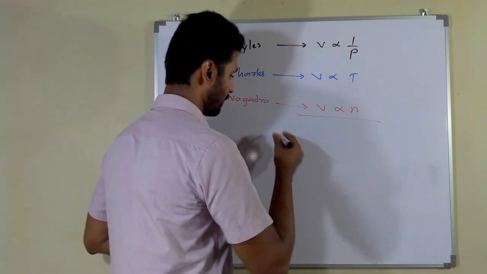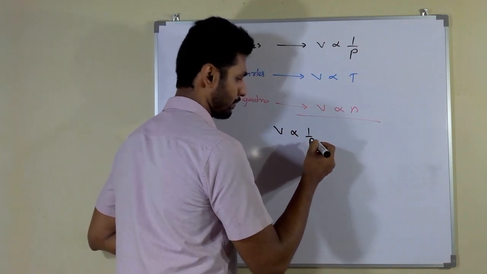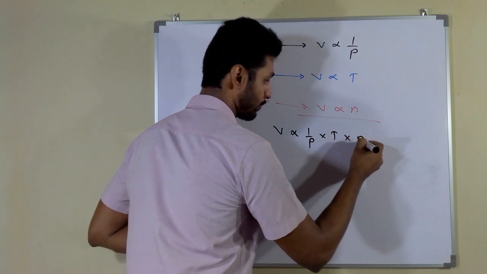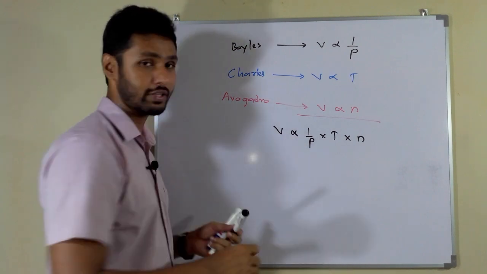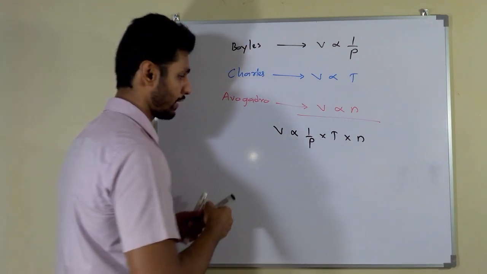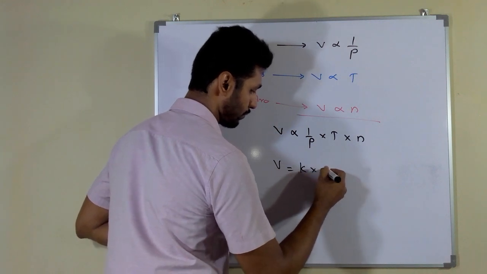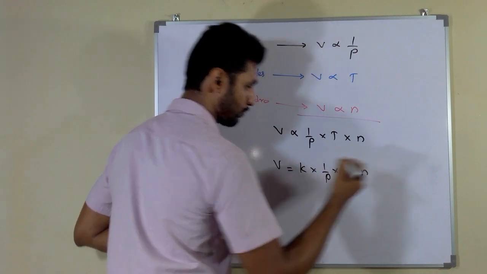You can write volume is proportional to 1 over P into temperature into number of moles. Then you can convert this proportional mark into an equal mark like this. Volume equals K into 1 over P into temperature into number of moles.